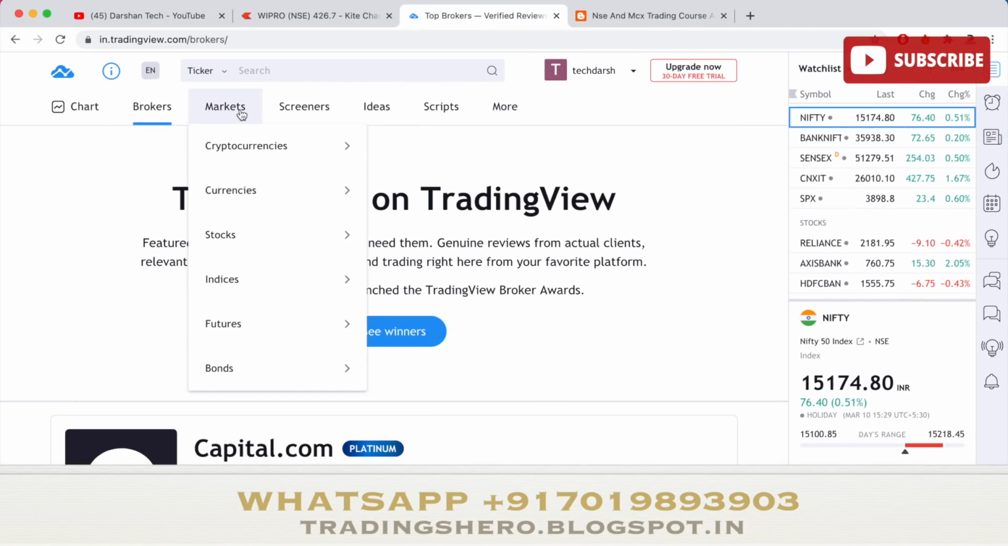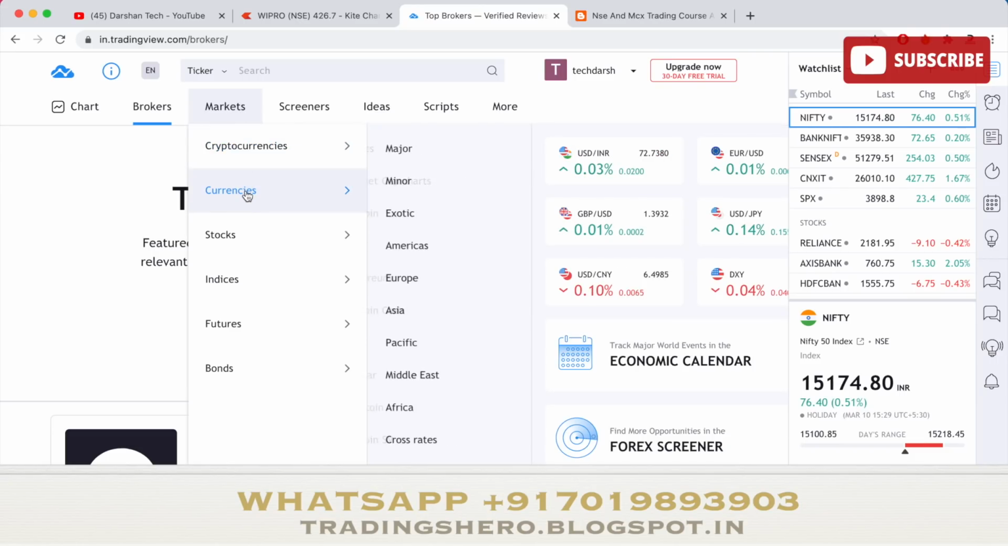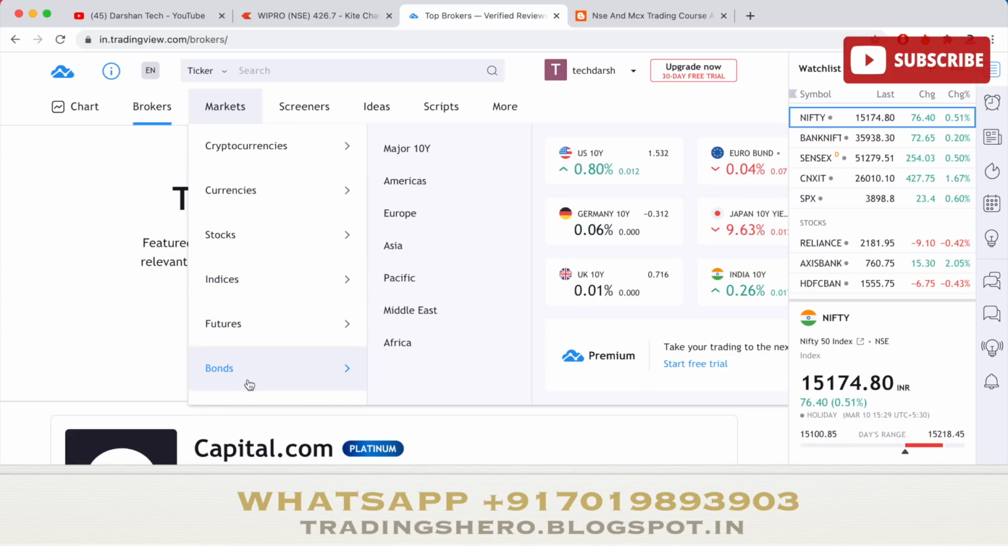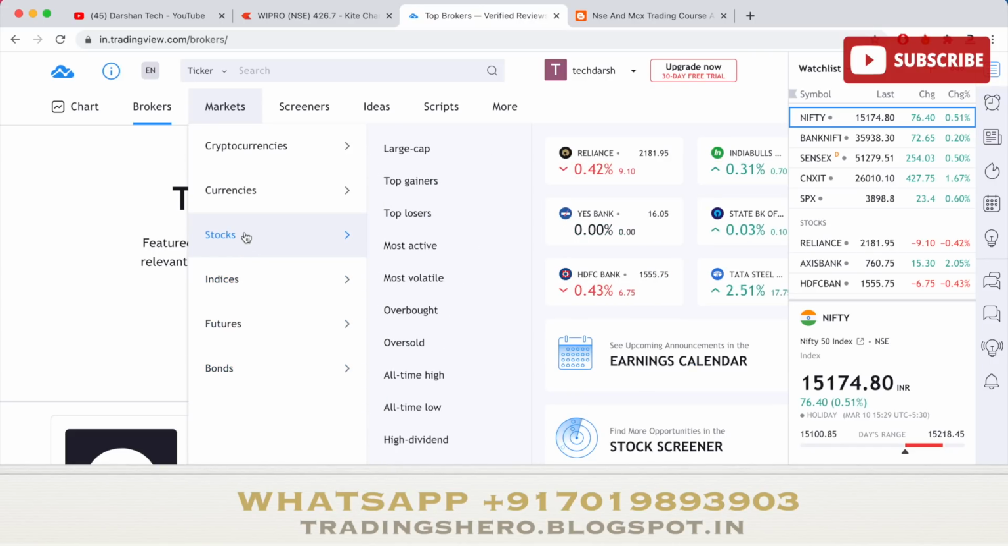In markets, as I said, this website is for the whole worldwide market which covers everything. Now coming to the markets, you can see cryptocurrencies, currencies, stocks, indices, futures, and bonds. You can see a lot of things here, and here you can see our NSE stocks like Reliance, IndusInd Bank. All these things are showing here.